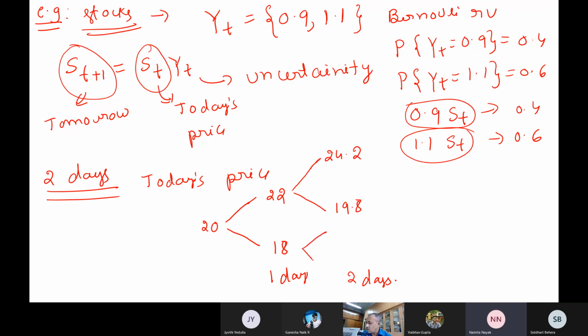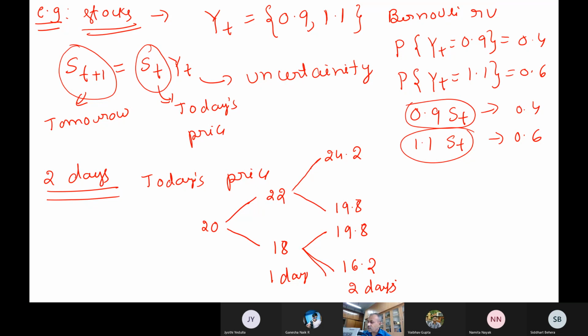Then another possibility: if it is 18, 18 times 1.1 becomes 19.8, and 18 times 0.9 becomes 16.2. So this is for 2 days.